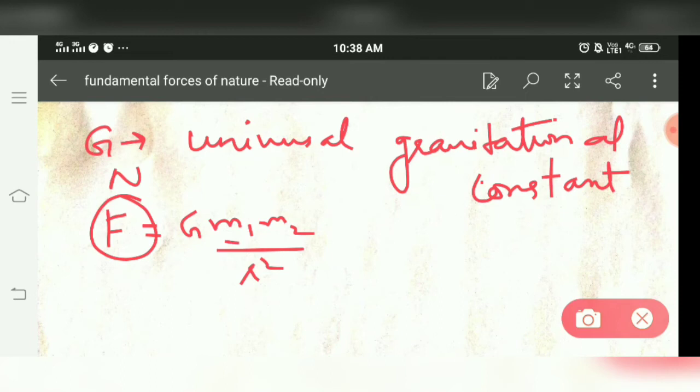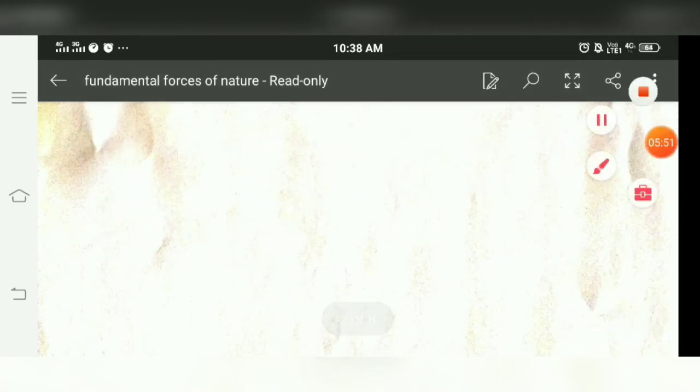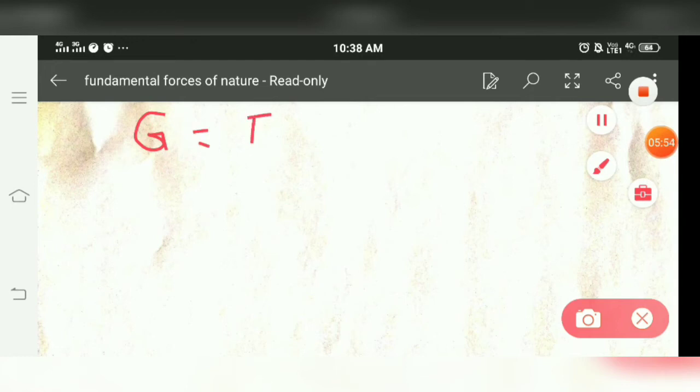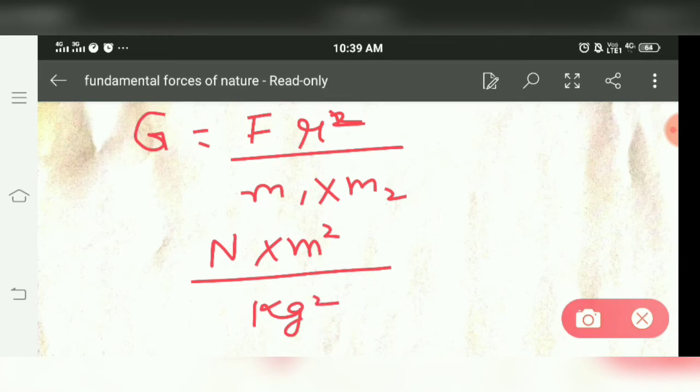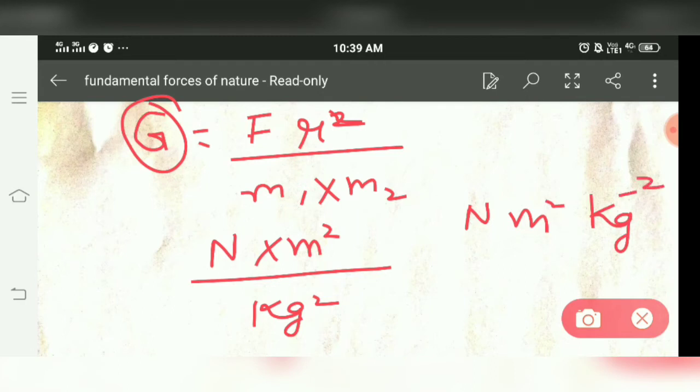Force unit is Newton. For mass the unit is kg into kg. For distance the unit is meter square. So we get G is equal to F r square upon m1 into m2. For force we have unit Newton, for distance it is meter square, for masses it is kg square. So the unit of G is Newton meter square per kg square, and its value is 6.67 × 10 raised to power minus 11 Newton meter square per kg square.